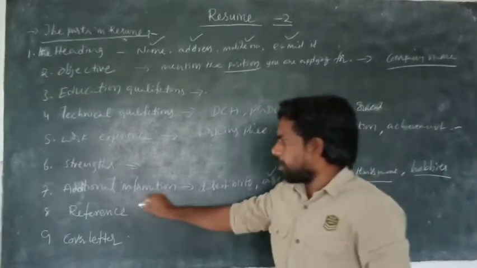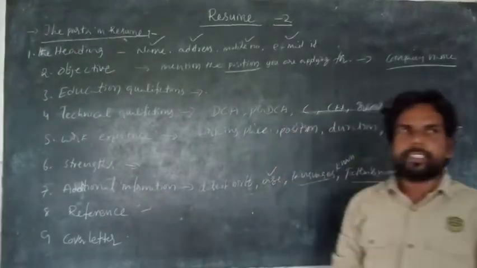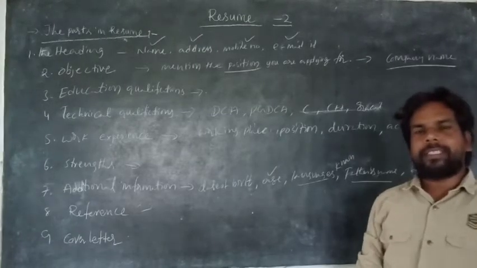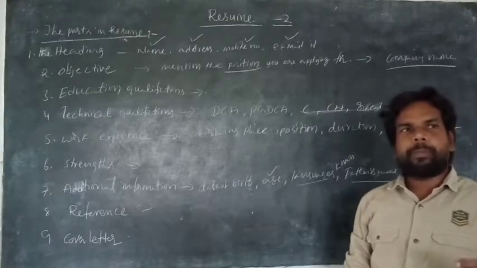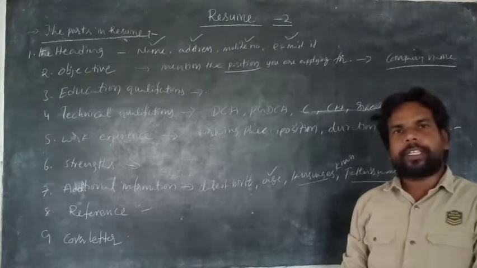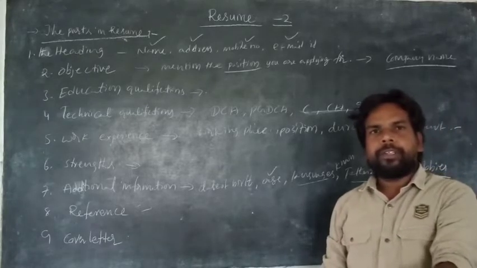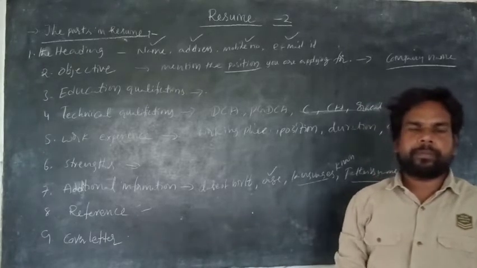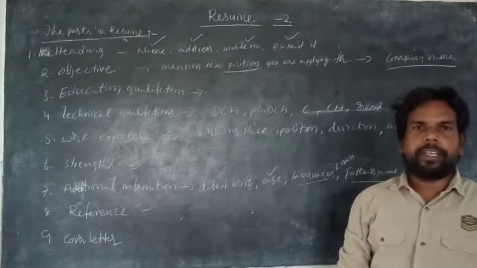Next one, reference. In place of reference, you have to mention the name of the person who is working in the company which you are going to apply for a position in. Is it clear?